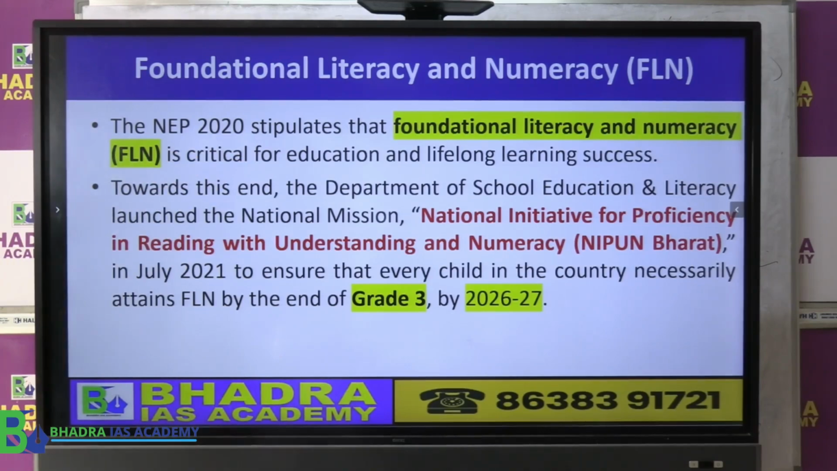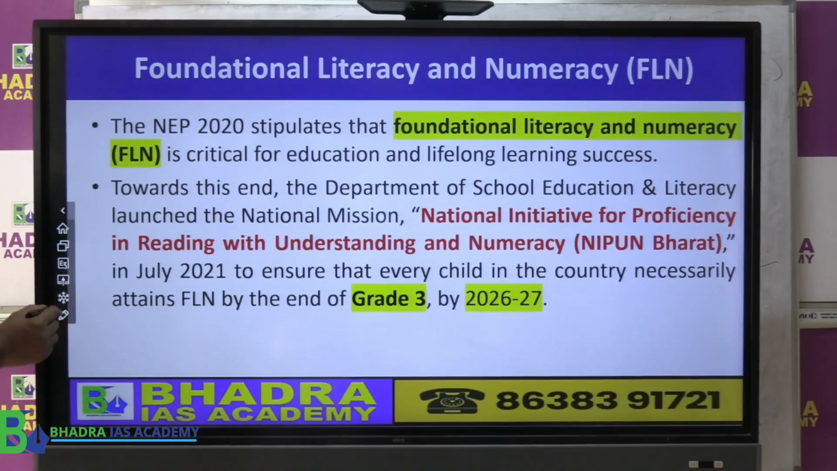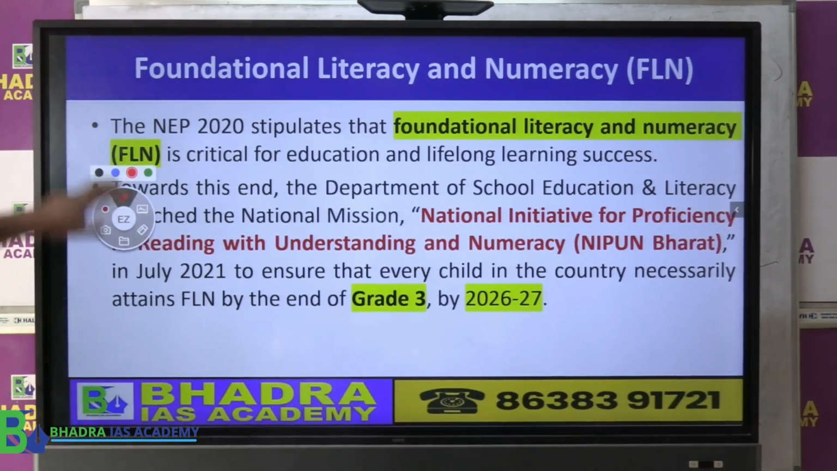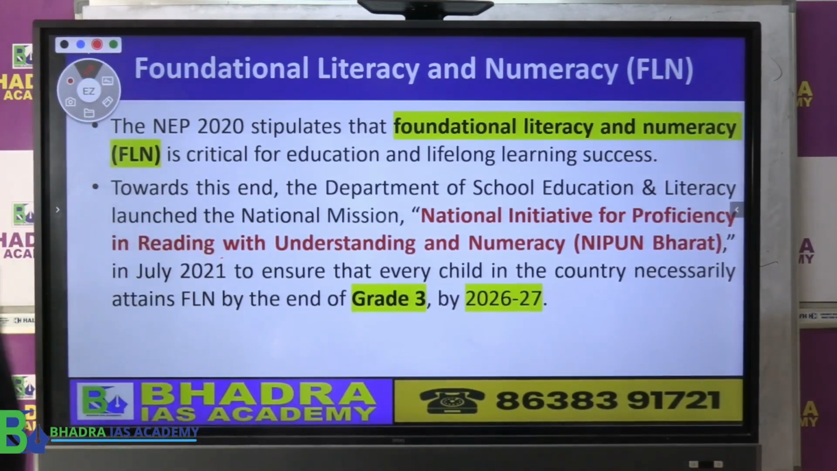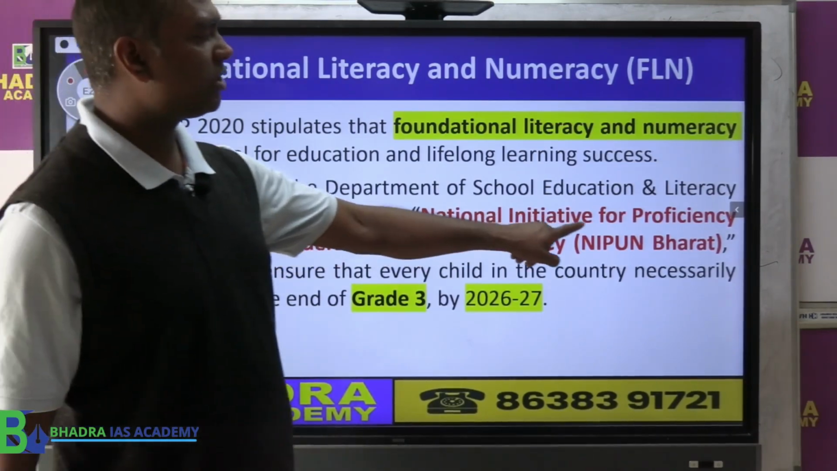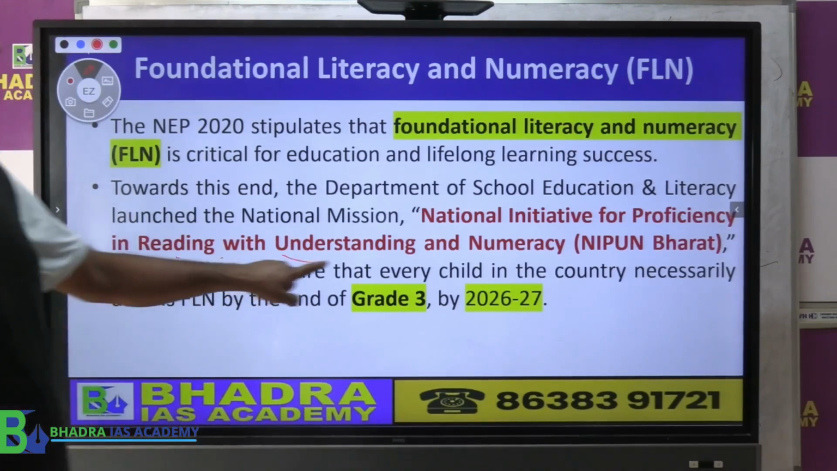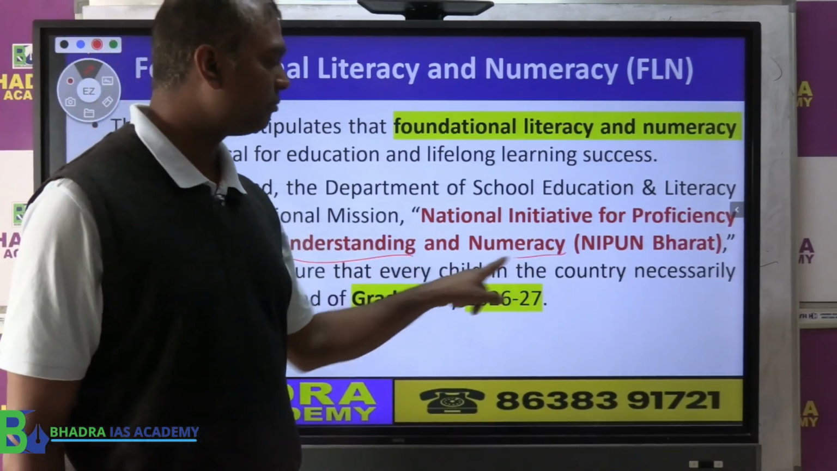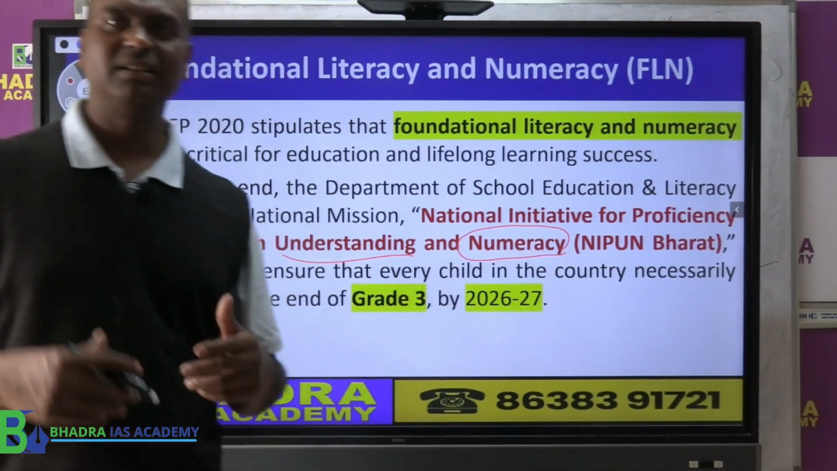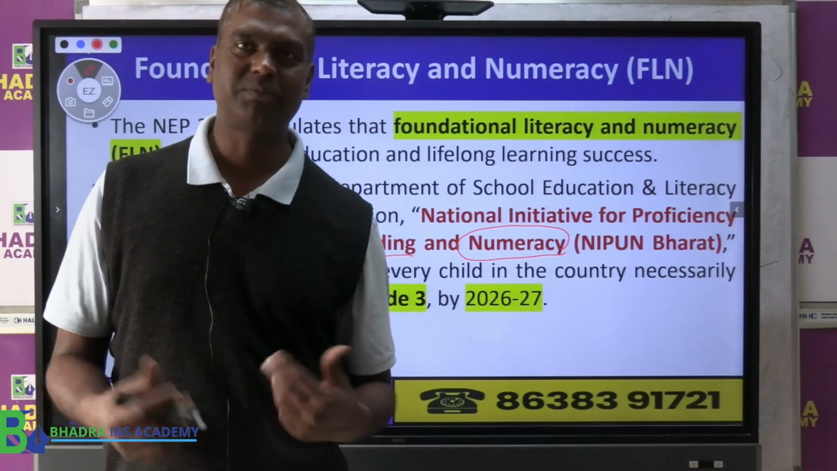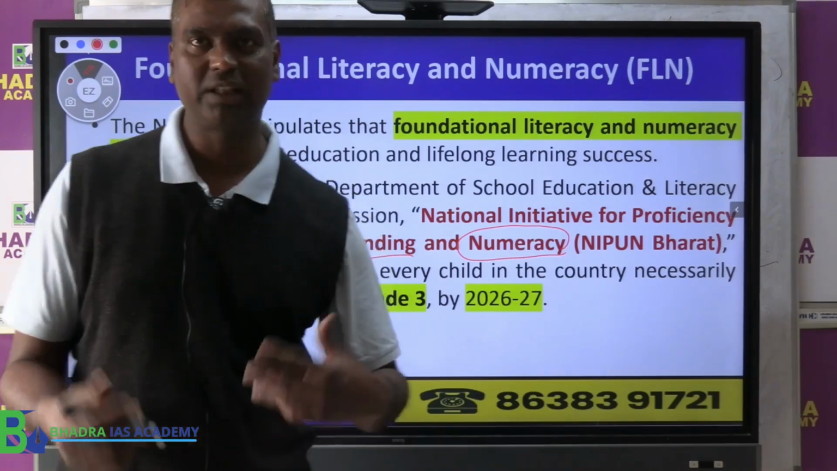So the government launched one scheme. What is that scheme? That's the scheme name I have mentioned here in highlighting color. National Initiative for Proficiency in Reading with Understanding and also Learning Numeracy. That means basic calculation, subtraction, addition, multiplication, all that, right?